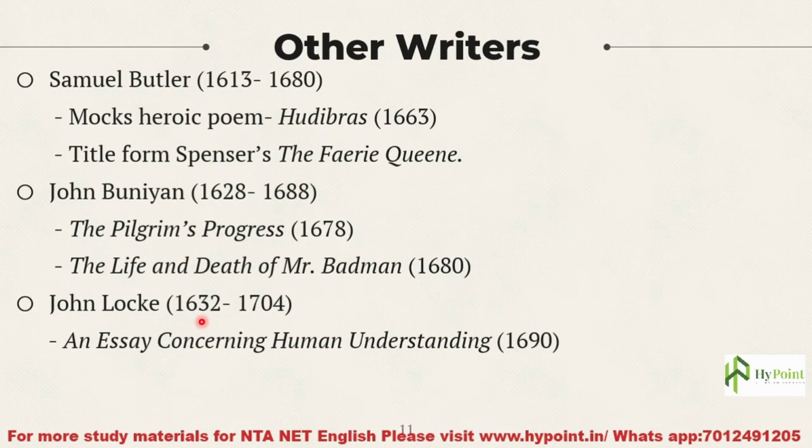Another major intellectual as well as prose writer of this age is John Locke, who lived from 1632 to 1704. His major work is An Essay Concerning Human Understanding, which came out in the year 1690. Remember Samuel Butler, John Bunyan and John Locke, their major works, the year of publication and details about them.